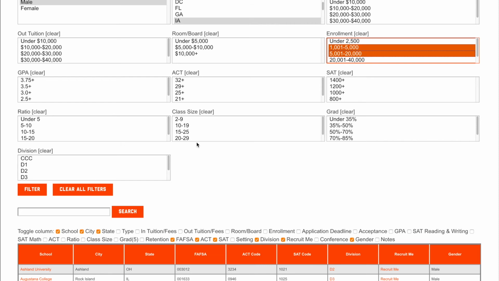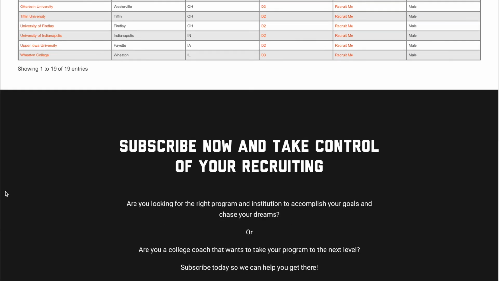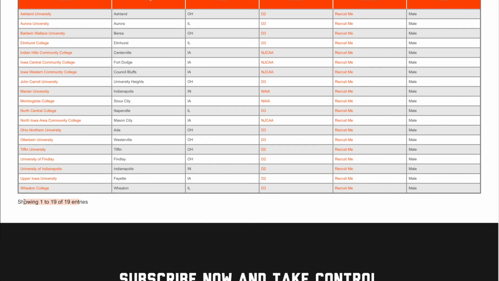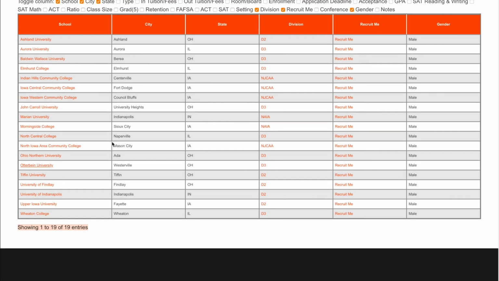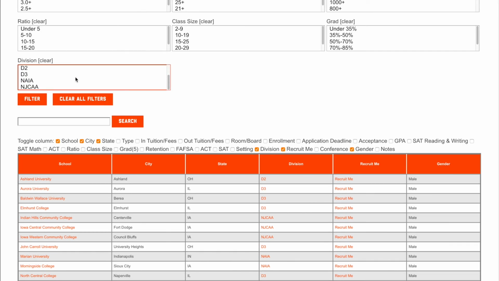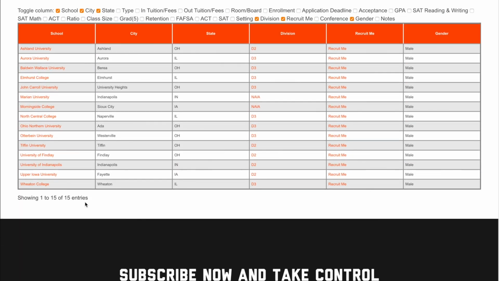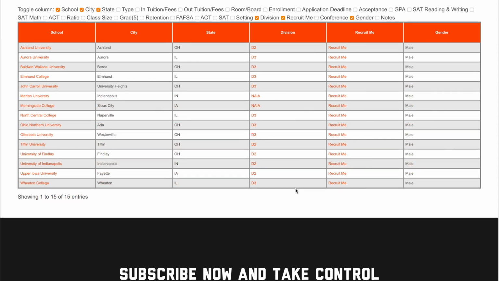And so we can get even more in depth here, right? We can add enrollment in here. So maybe we're looking for a decently smaller mid-sized school, and all of a sudden we add 2 of those, and we're at 19 entries. We still got D2, D3. Looks like this filter went off. So we got 15 schools, sorry. D2, D3, NAIA, no D1 schools on here.